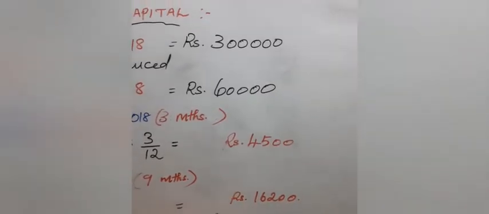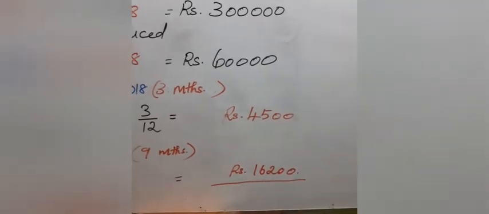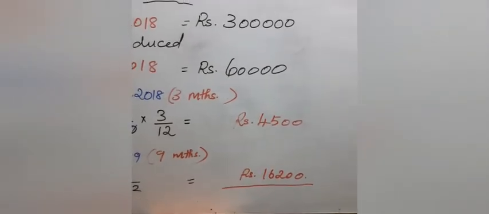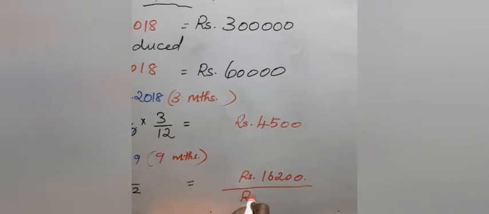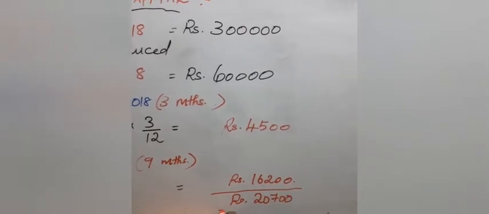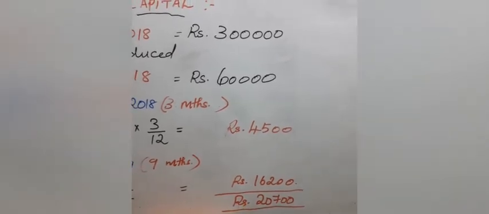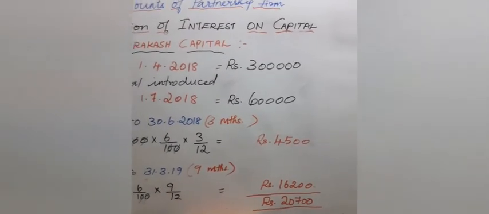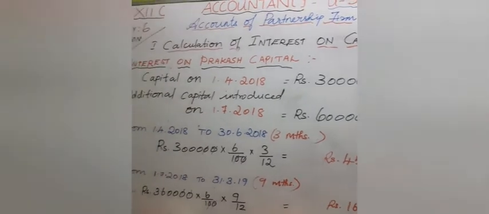Now both the interests we want to find for a year, isn't it? So when you add both the interests you get rupees 20,700. So this is the total interest on capital for Prakash. Hope you understood this.